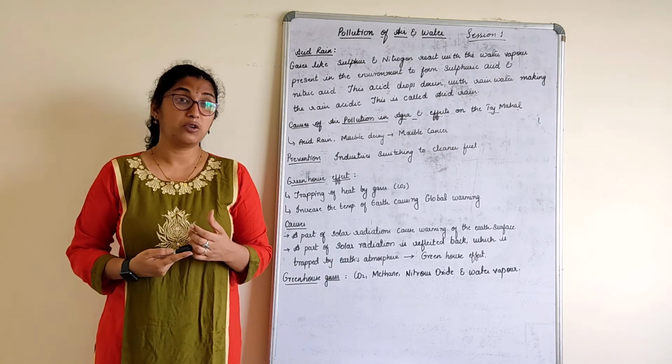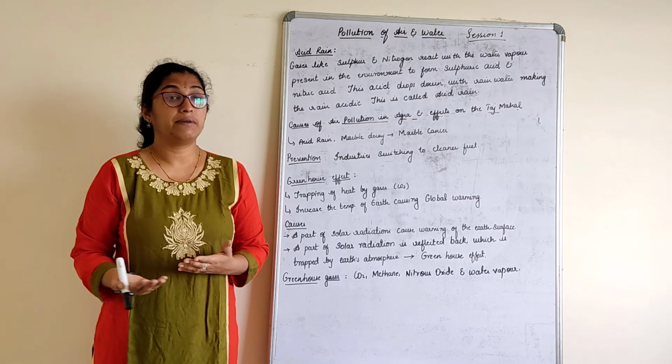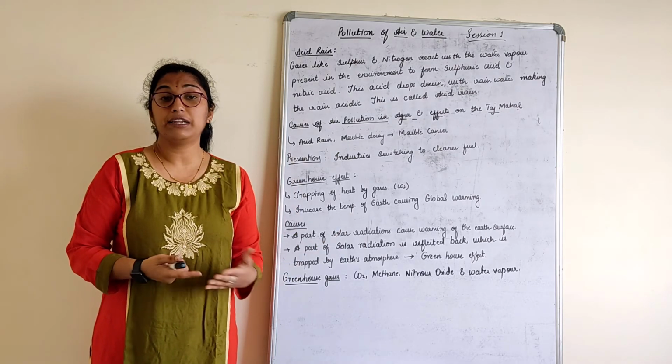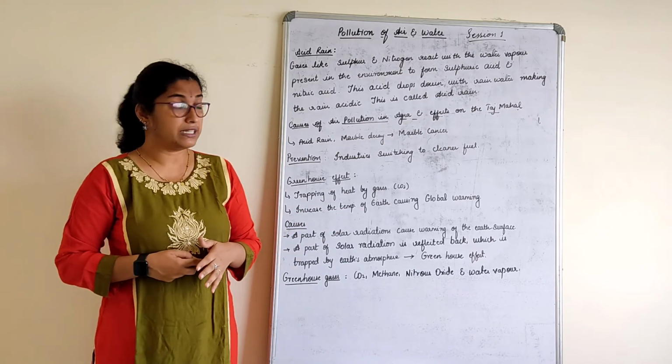What happens if there is global warming? You know how uneven climatic changes take place. There will be melting of glaciers, an increase in sea level, and many such things happening.